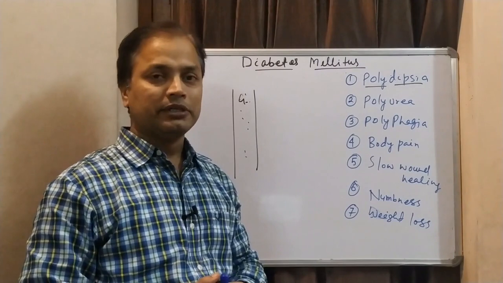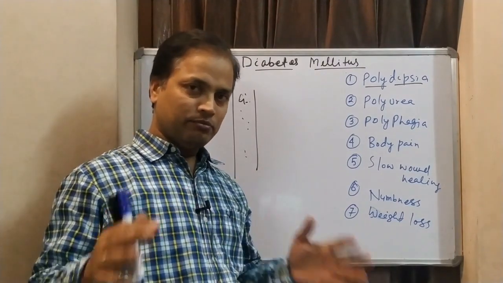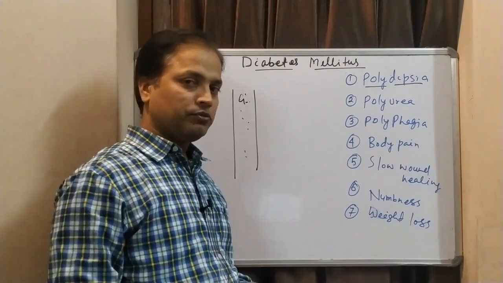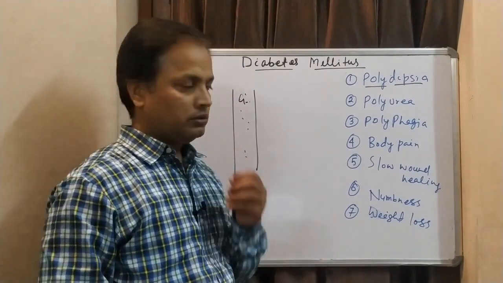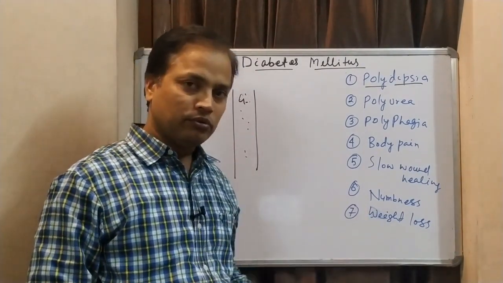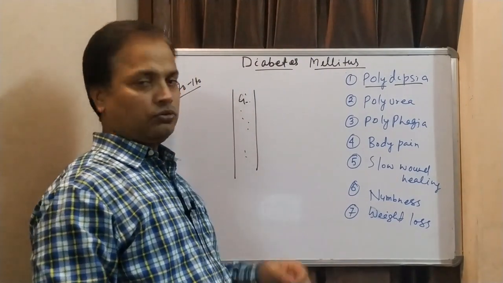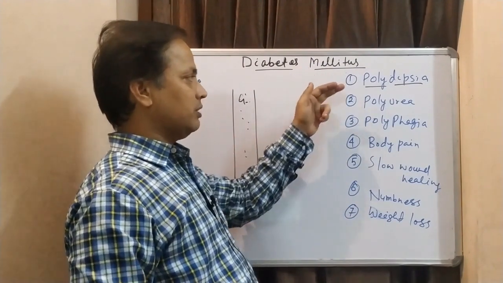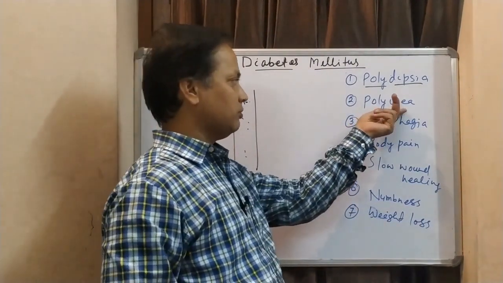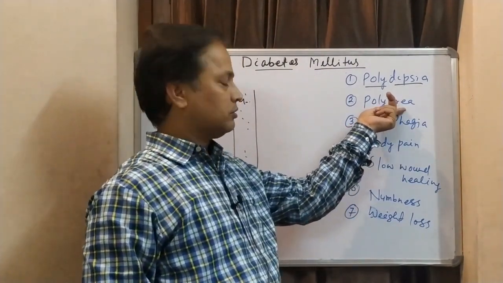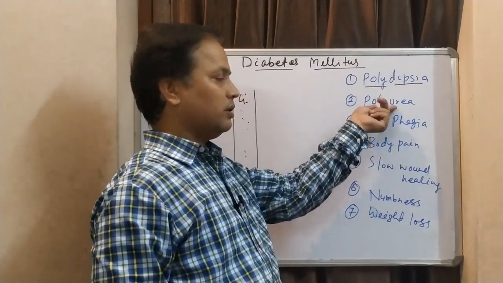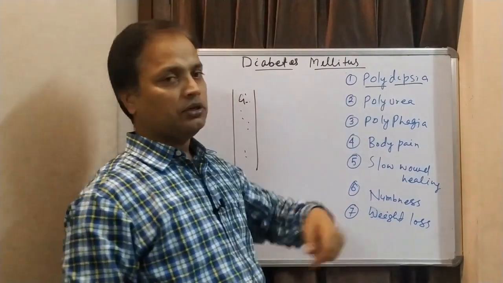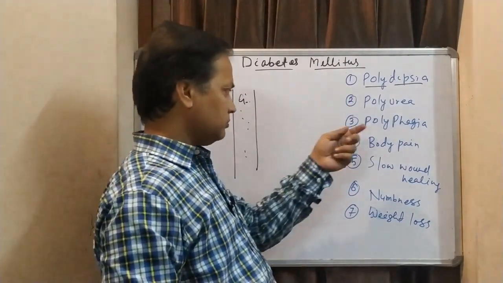Because people take too much water and the body cannot retain all that water, since the body has a certain limitation that it can have blood of 5 to 6 liters only, that water has to go out, and the main route of exit of water is through urine. So that's why people go for multiple urinations. That is called polyuria, or multiple urination.